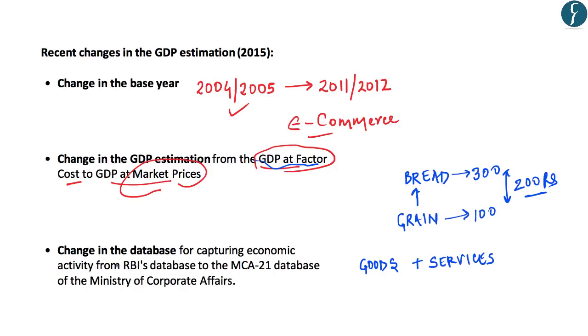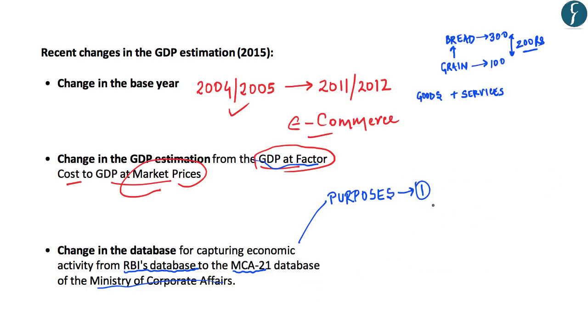Prior to 2015, the government used RBI's database to calculate GDP, which was changed to MCA 21, which is an e-governance program, the Ministry of Corporate Affairs 21 database, which has a list of companies contributing to the economic production of the country. This database is basically used for two purposes.